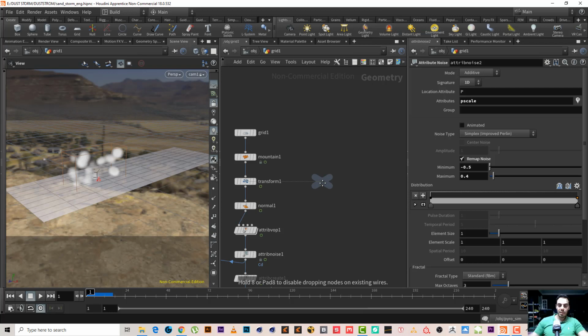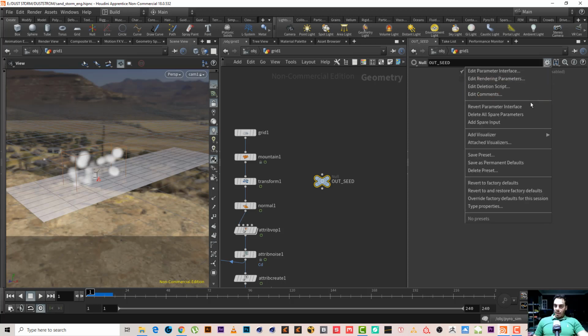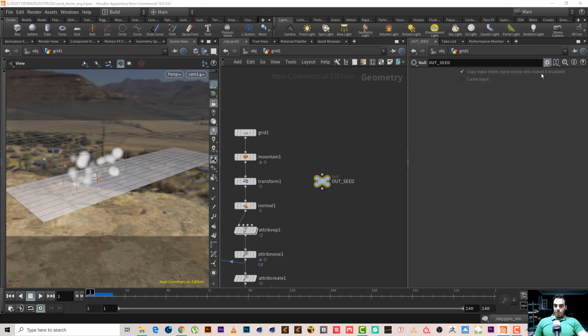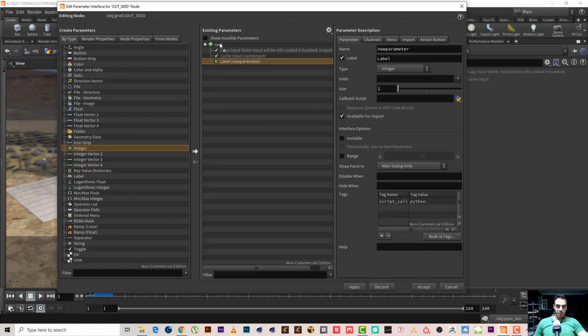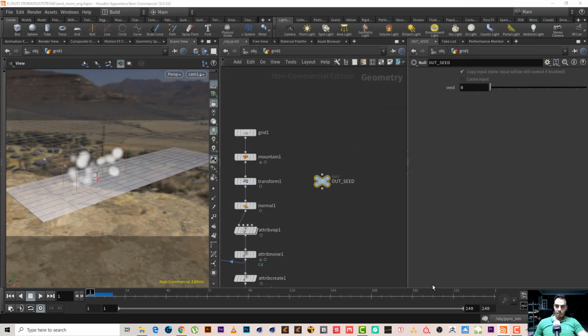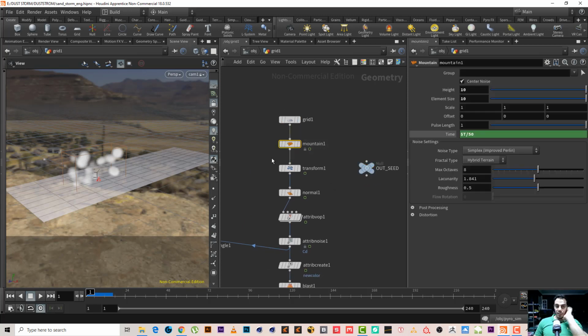So let's first make a null object. This null, maybe we can name it out seed. Let's make an attribute for it. Let's add an integer and name it seed and hit accept. Now we have the seed. Now we will use this parameter to copy it into a few parameters here.